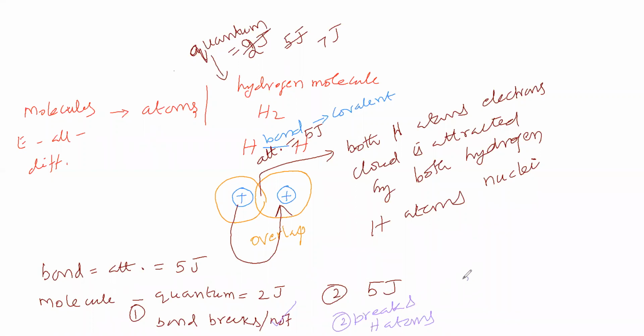Sir, in the third case, third possibility, suppose the quantum is having 7 joule. Now, in this third case, does the hydrogen molecule dissociate or not, you think? Then you will get hydrogen atoms. What about the hydrogen atoms' energy, you think? Are they getting any extra energy from the quantum? You are saying they have 2 joule of extra energy.